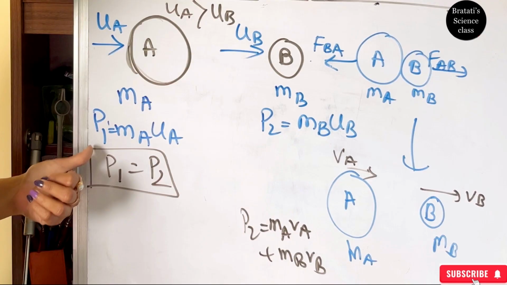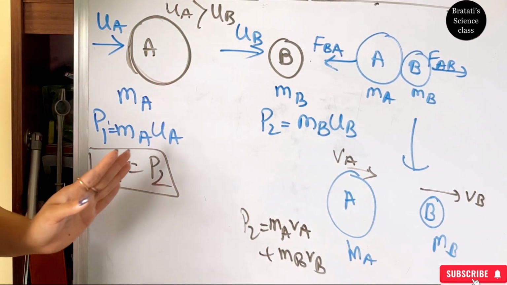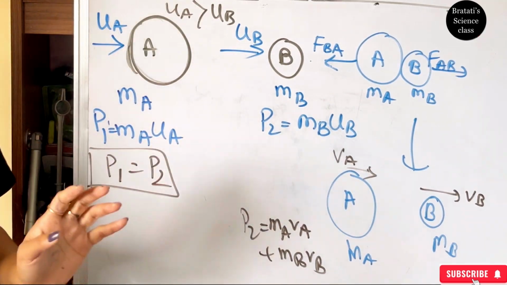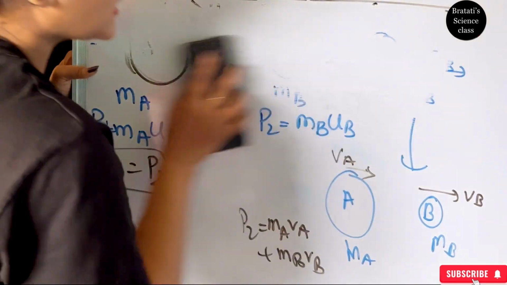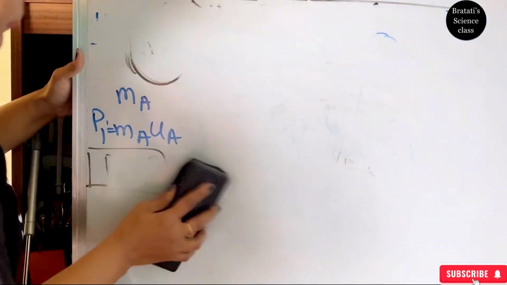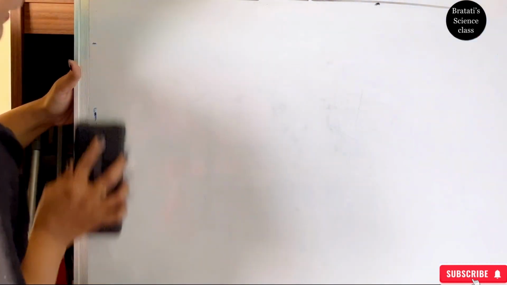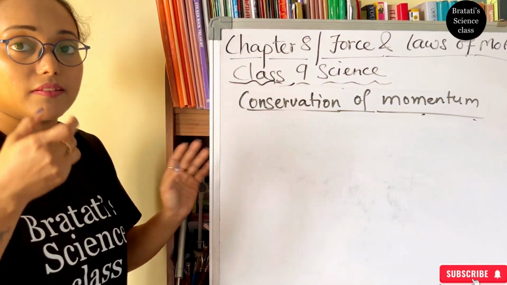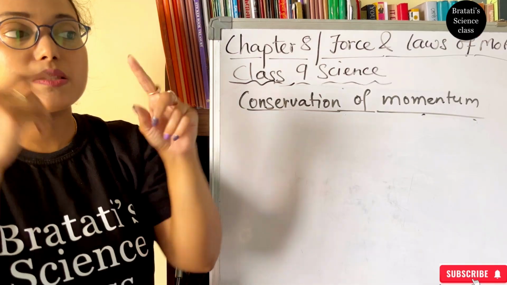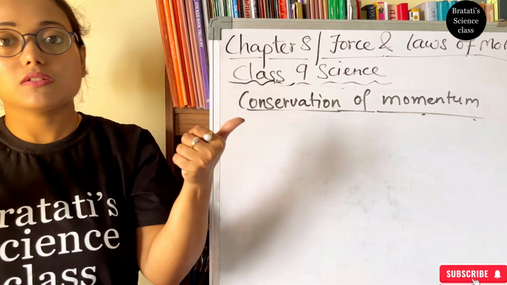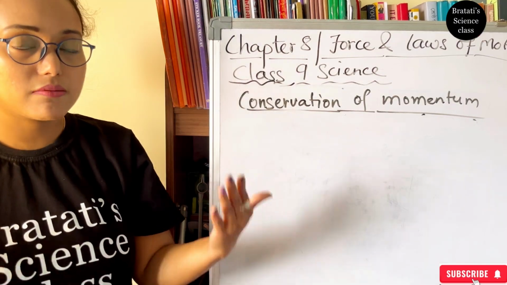To make these two equal, there is no change in the masses, right? So that's the reason we have to make the change in the speed or velocity. Clear? With this, we come to the examples of the gun and the bullet. Initially, the gun and bullet both were at rest, so their momentum was also zero. But when the bullet is thrown and the gun recoils, the bullet changes velocity and the gun also changes velocity. As there is no change in the momentum, P1 equals P2.